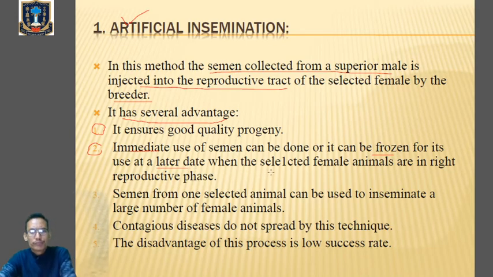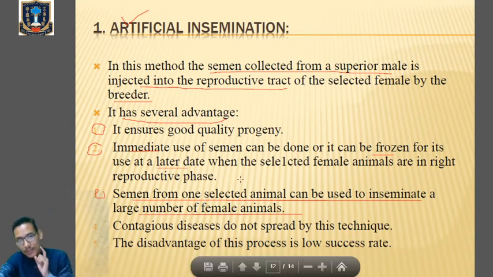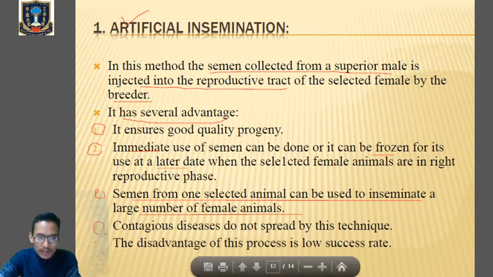Then next, semen from one selected male can be used to inseminate a large number of female animals. Clear? Next advantage is that contagious, communicable diseases do not spread by artificial insemination.